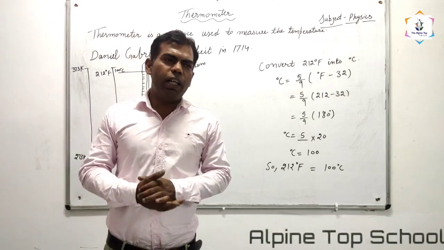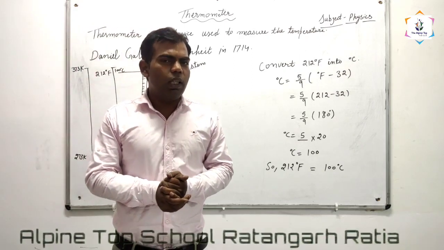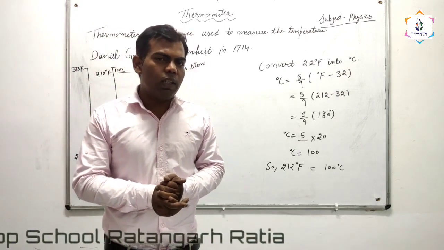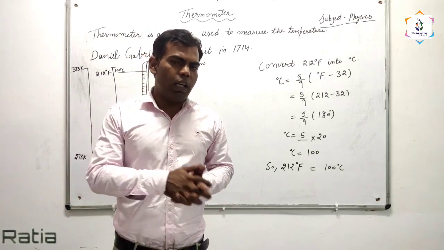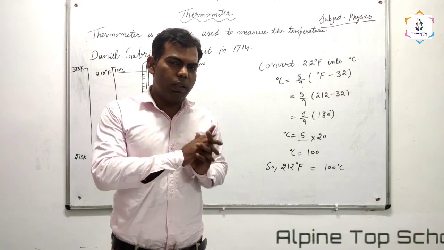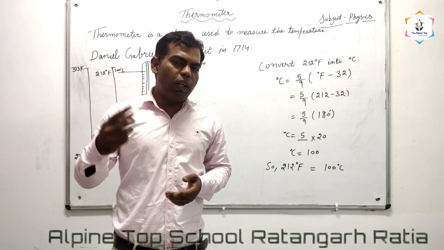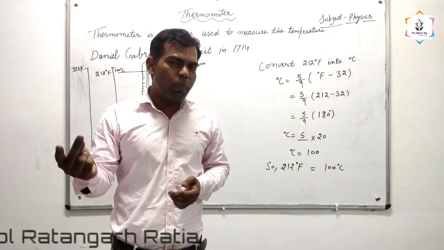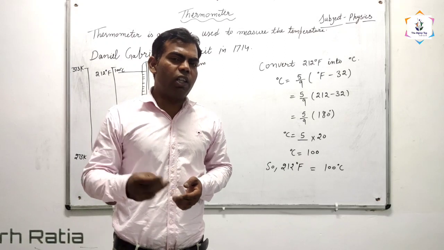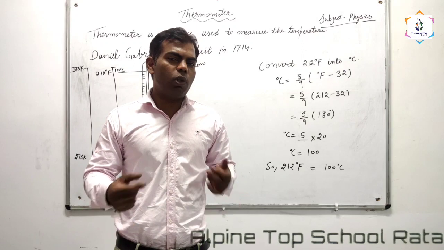Okay. In our daily life, there are three types of thermometer. First is the modern thermometer. Second is the digital thermometer. Third is the infrared thermometer. How many types of thermometer are there in our daily life? Three. In today's class we are going to discuss the modern thermometer.